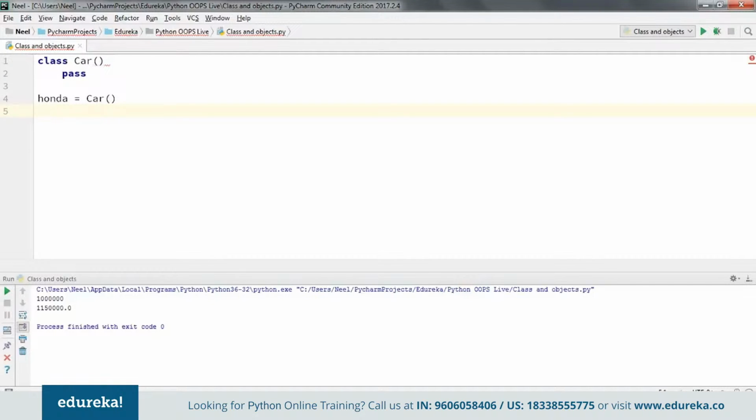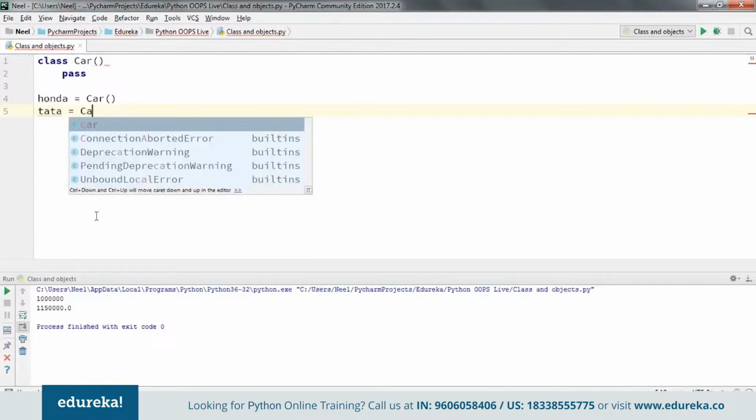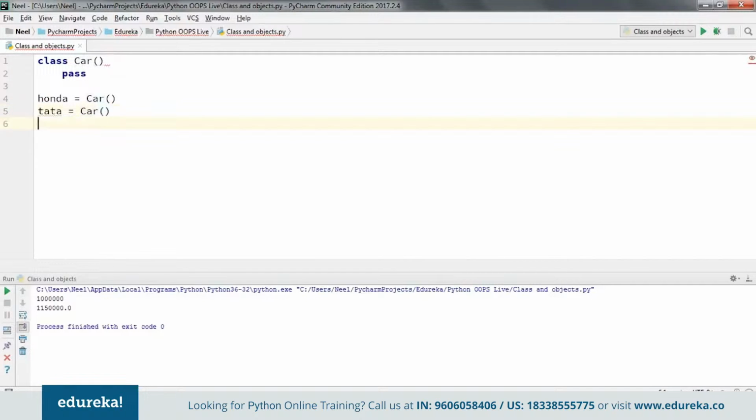Similarly, let me create another one. Let me call it Tata. Tata is also going to be of Car. So basically what I've done here is create two objects that belong to a specific class. Now comes the time when you actually assign values to these instances or objects.